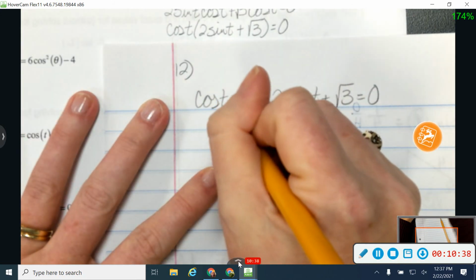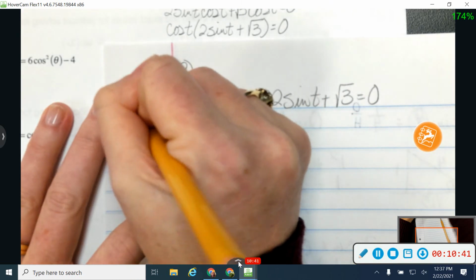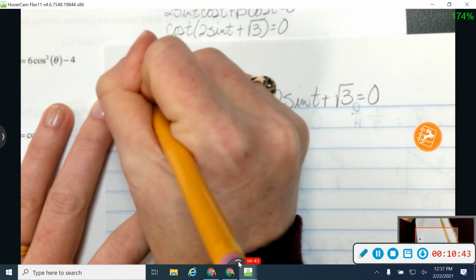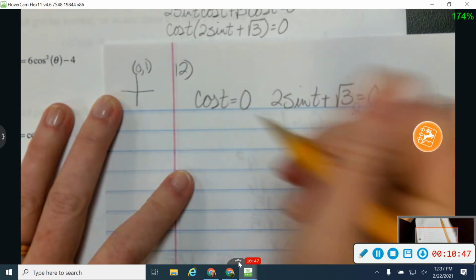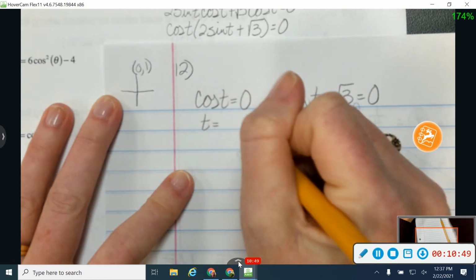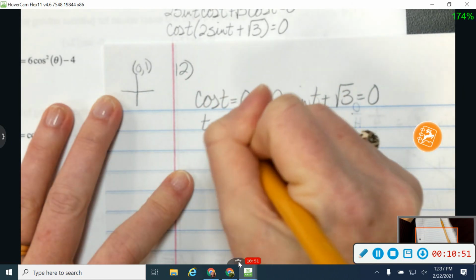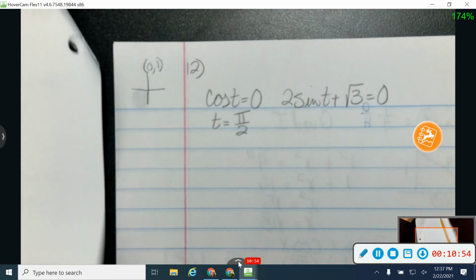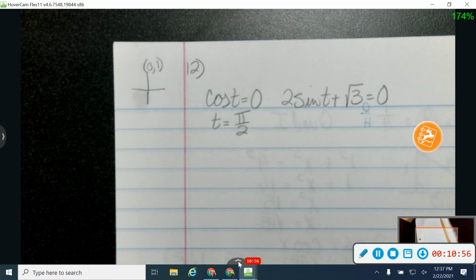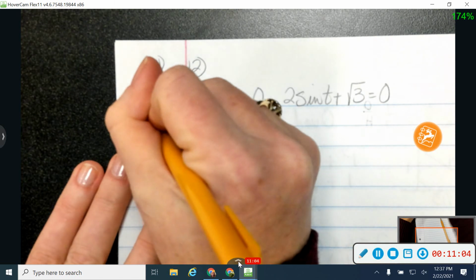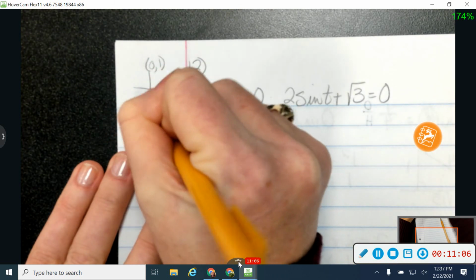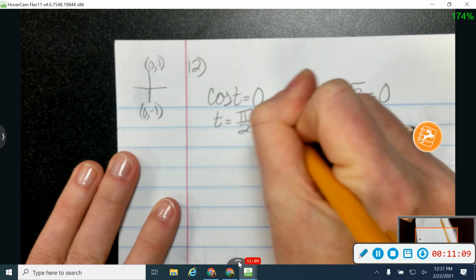Okay, so with this one, if I'm thinking about my unit circle, I know that cosine is going to be equal to 0 right up here. So I'm going to say that that's where t is equal to pi over 2. And let's see if they want me to do all solutions. Let me read my directions here real quick. No, we're just working with solutions between 0 and 2 pi. So between 0 and 2 pi, that would be at pi over 2, and down here at 3 pi over 2.